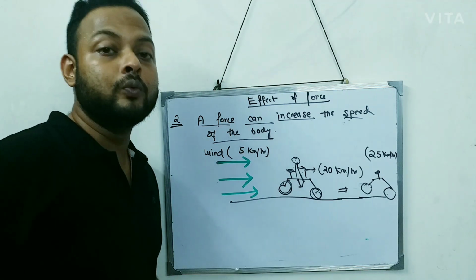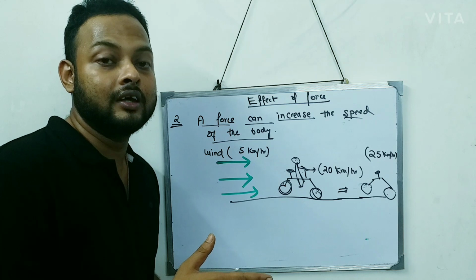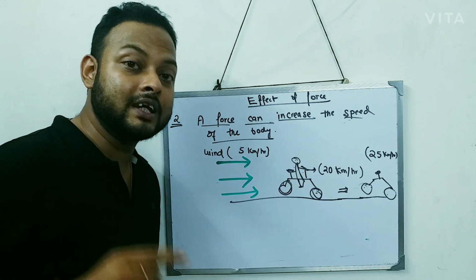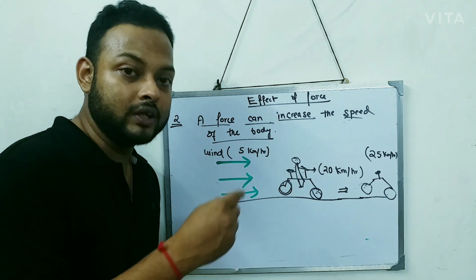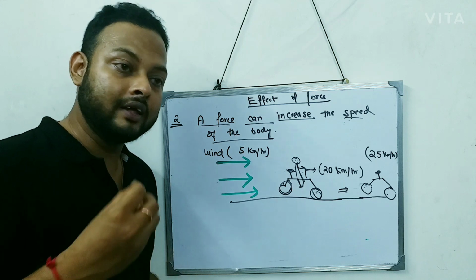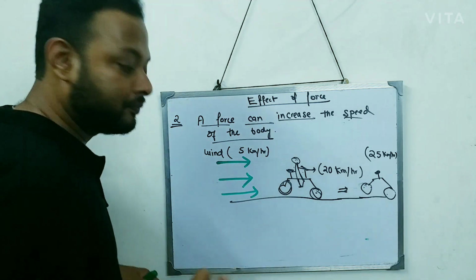So what happens? The wind is applying the force in the same direction. The body is in motion. So when the force is applied in the same direction of the body which is in motion, then the speed increases. So force can increase the speed when?